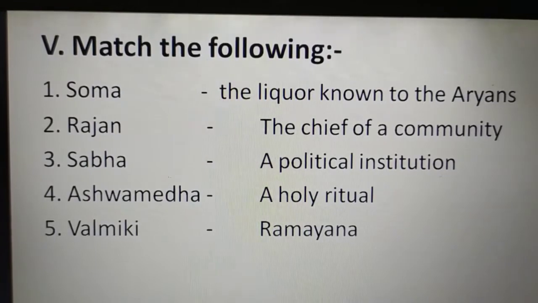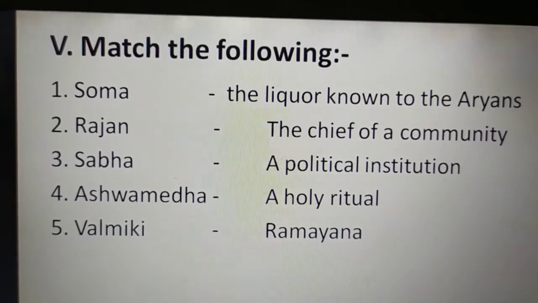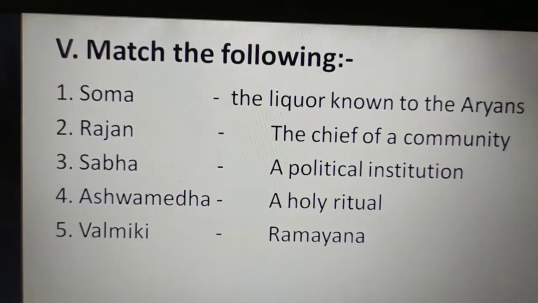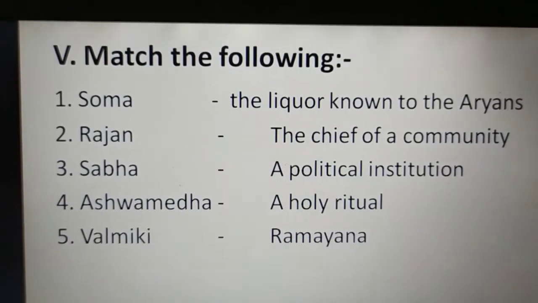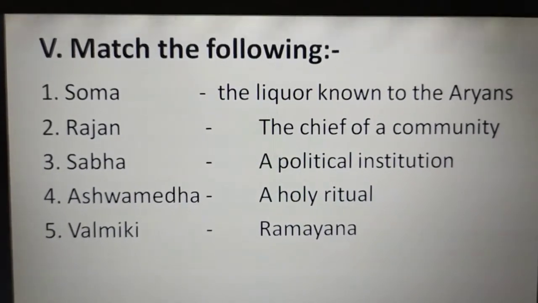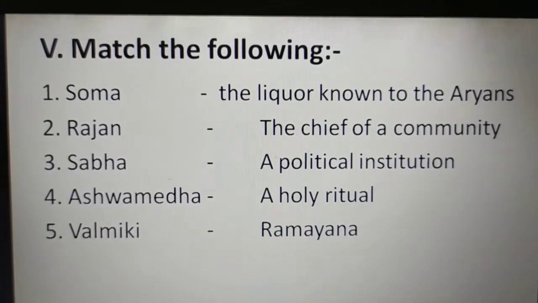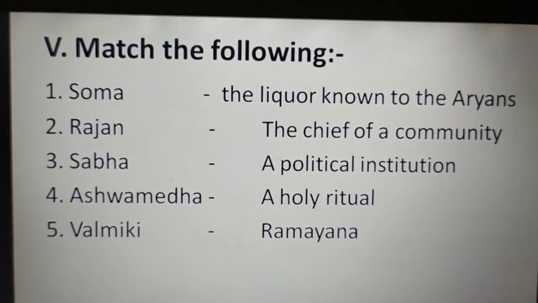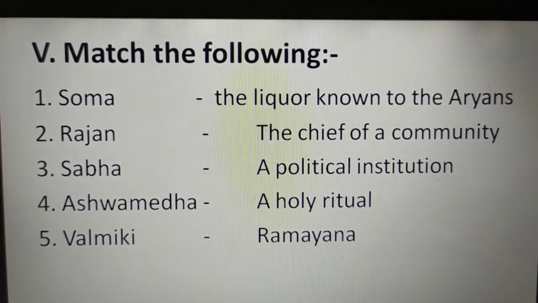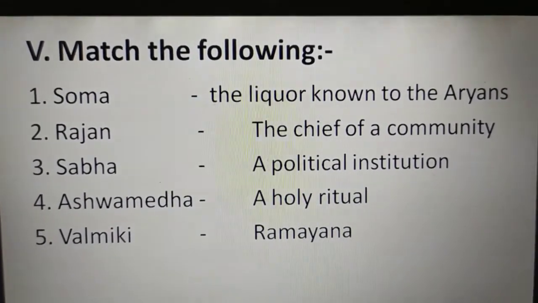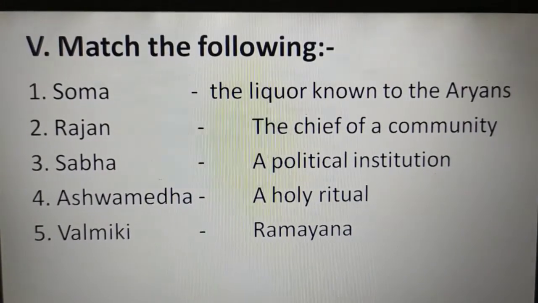The second one, Rajan, answer is the chief of a community. The chief of the Aryan people was called Rajan. Rajan means the chief of a community, the head of a community. Next, third one, Sabha. The answer is a political institution. Sabha means a political institution.